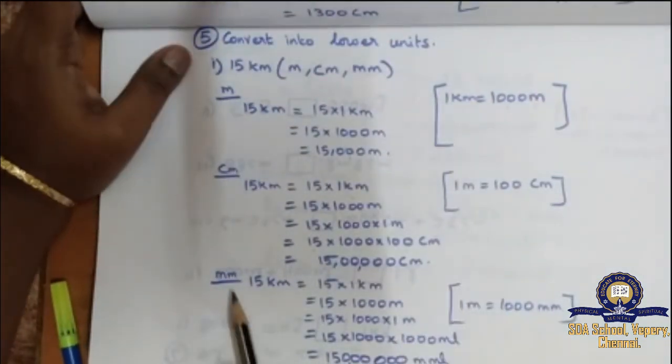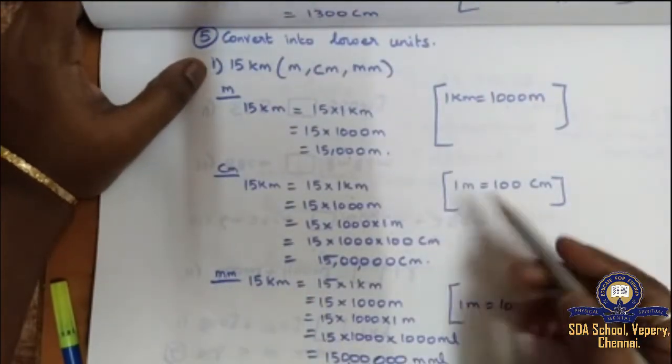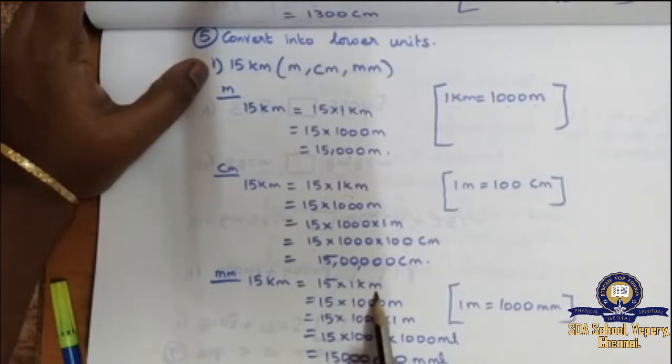Next I need to convert it into millimeter. The same procedure we have to follow. 15 into 1 kilometer.